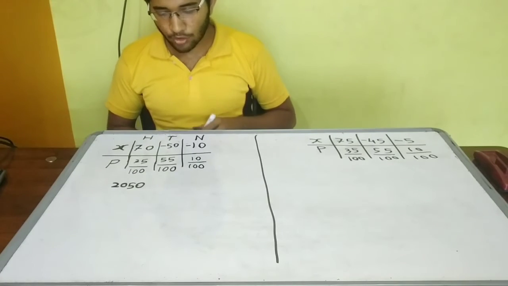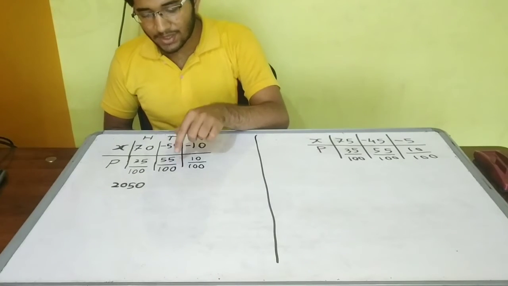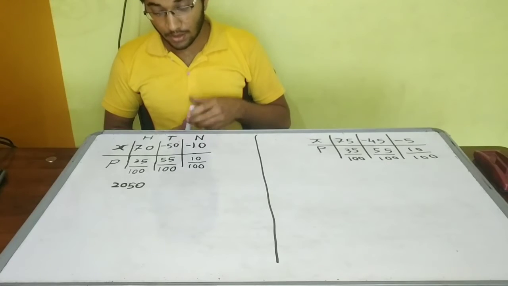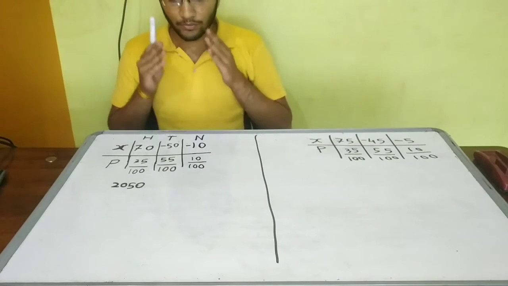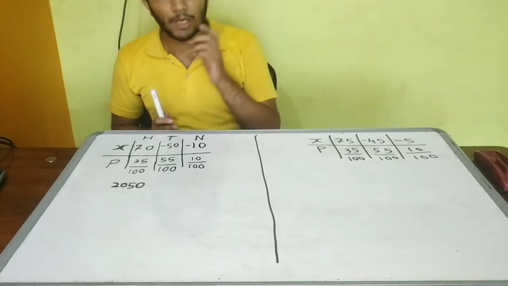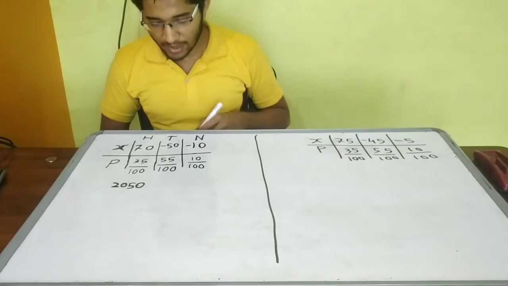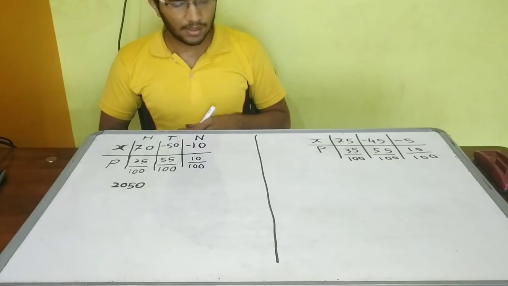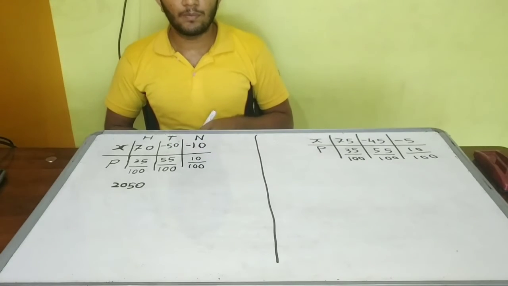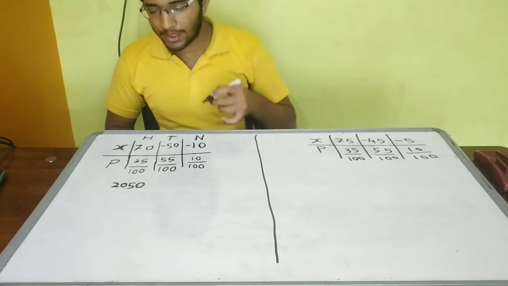Let's see what will happen for tails. Out of 100 games, 55 games will give us tails. It is probability, so it is not certain that it will give us exactly 55. So 55 into 50 is 2750.